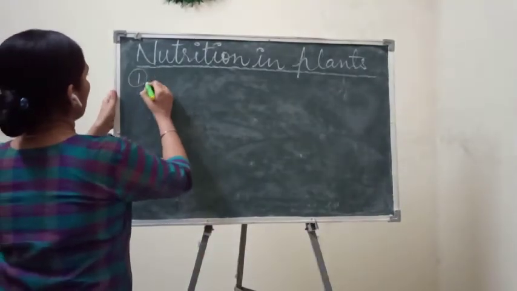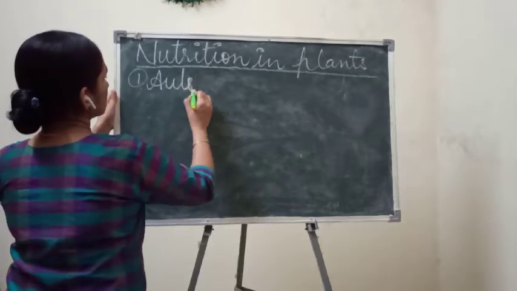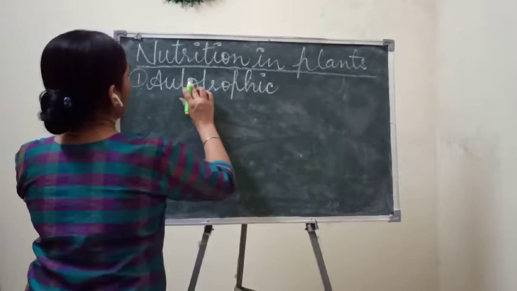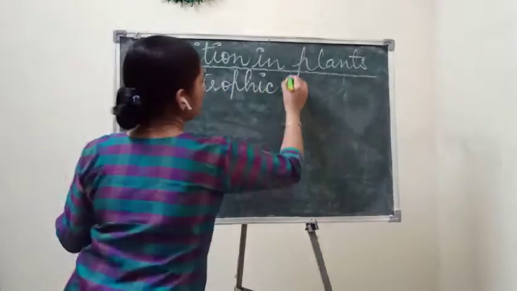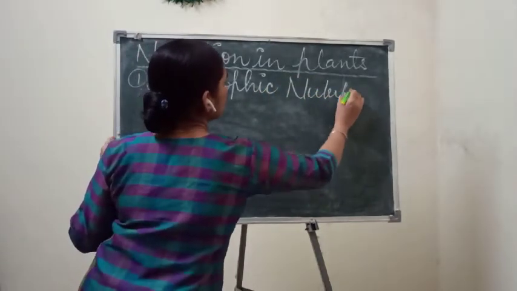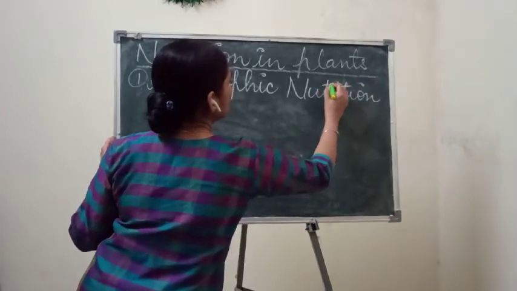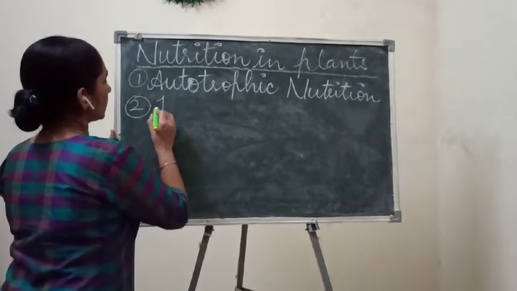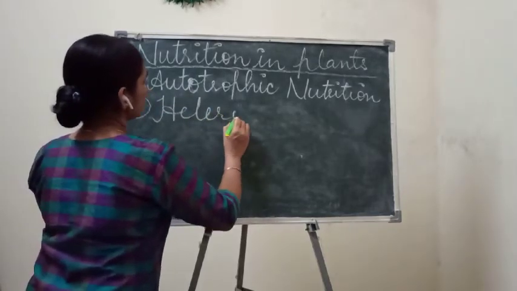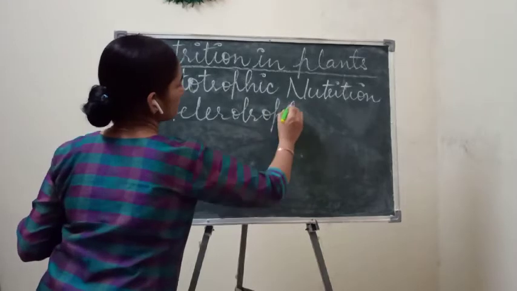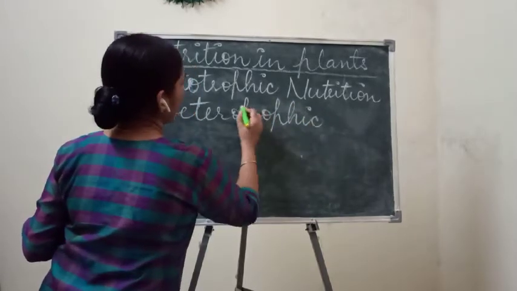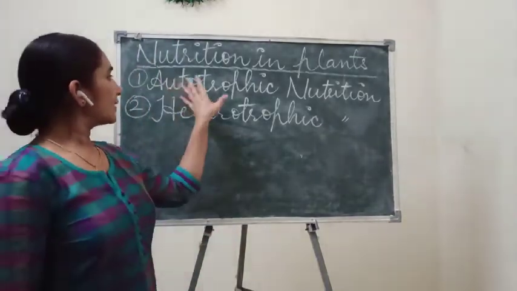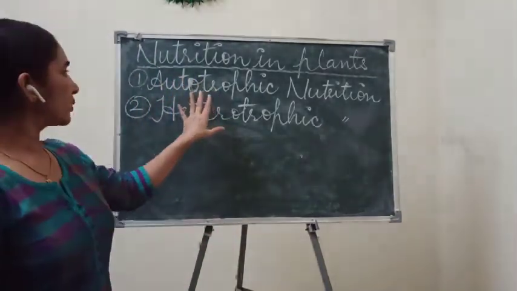First one, autotrophic nutrition, and second is heterotrophic nutrition.